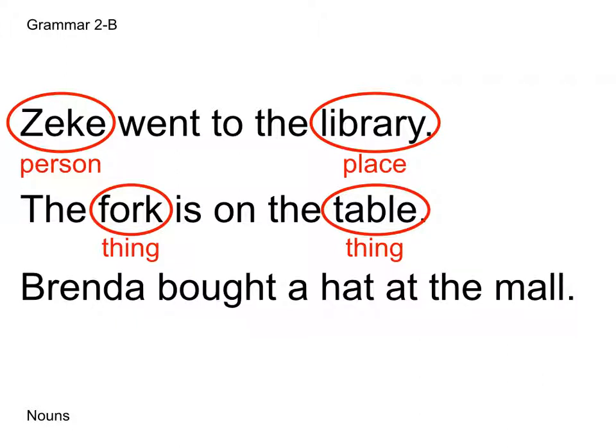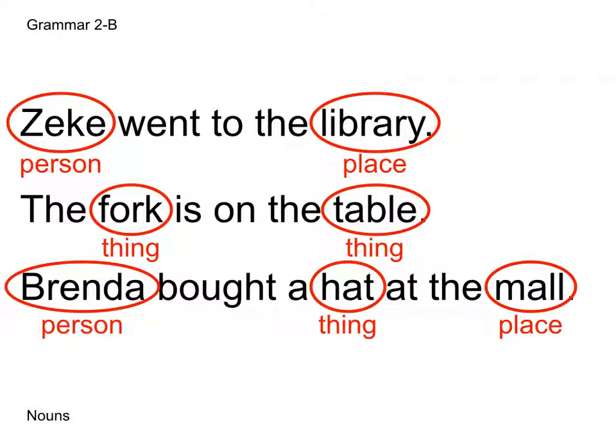Our last sentence is Brenda bought a hat at the mall. Here we want to run through the list. Is there a person? Yes, Brenda is a person. We also have a thing, a hat, and we have a place, the mall. So you want to make sure you look for each type of noun, person, place, and thing.